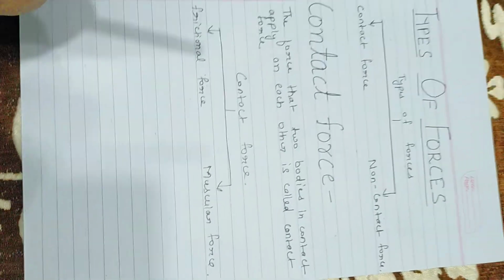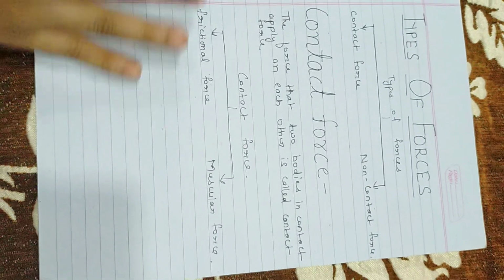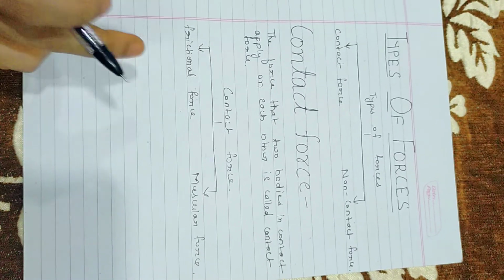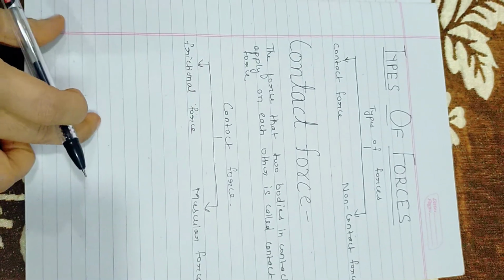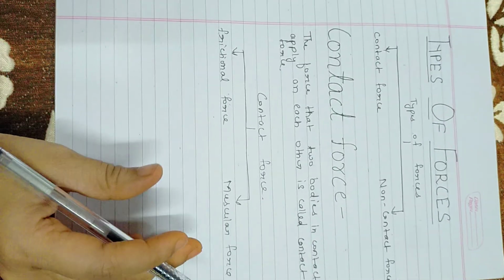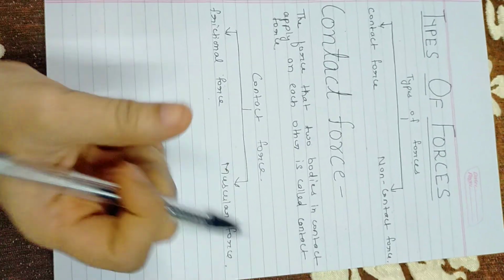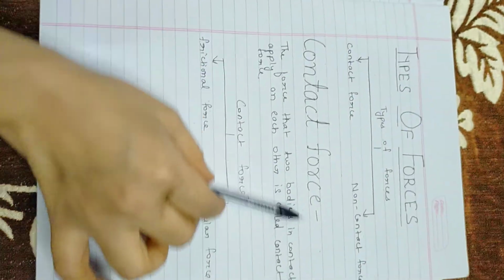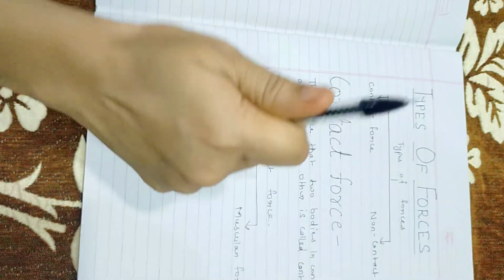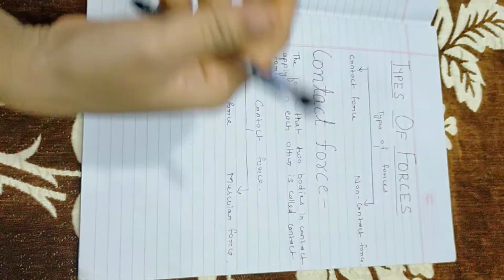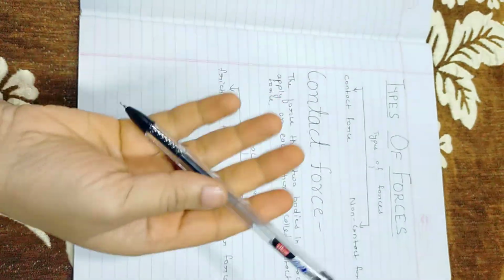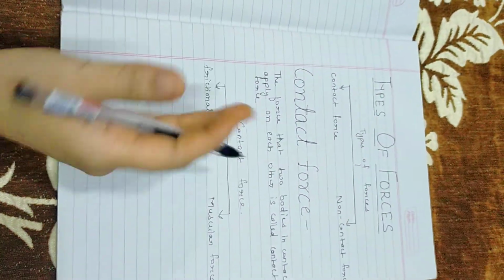In contact force, we are basically going to discuss two types of force, muscular force and frictional force, of which we will mainly discuss frictional force. Muscular force is the force that results when some muscular strength is applied on a body. Suppose I am picking up this pen, I am using my muscular strength to apply this force. So this is called muscular force.